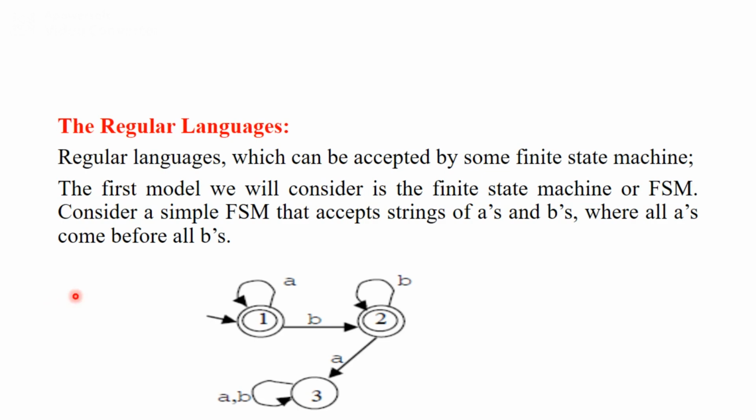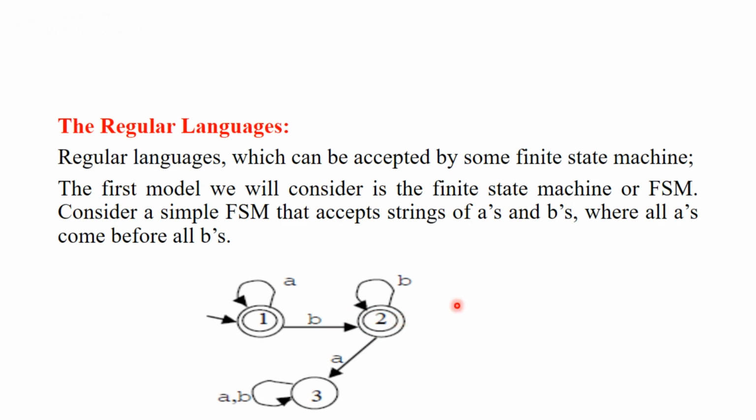You can see here, suppose we have 3 A's, first A, second A, third A, followed by BBB, 1B, 2B, 3B. So we have reached a final state, and our input is over. That means this machine is going to accept.